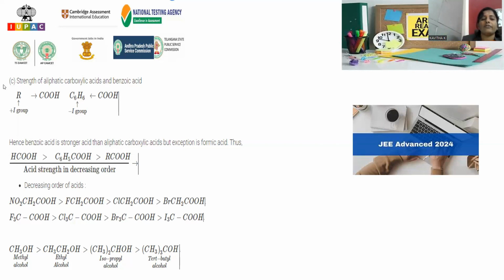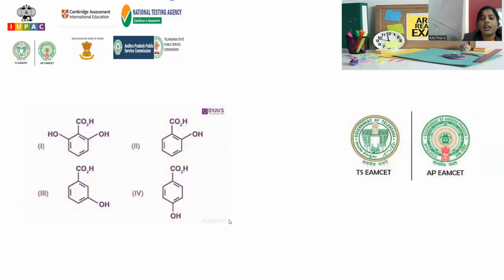This is the point you have to notice from the entire slide. Only one point we are going to explain by these many examples. Greater the plus I effect, lesser the acidic strength. Greater the minus I effect, greater the acidic strength. That is the only relation between acidic strength and inductive effect. Move on to another question, an expected question for the MCET examination. And again, it is acidic strength only.